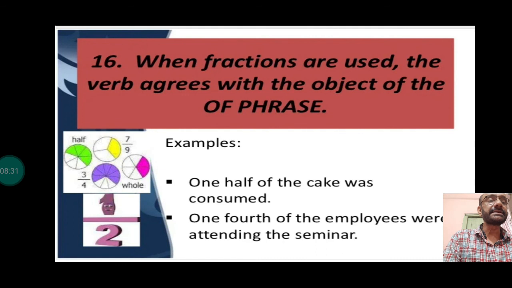Now rule number 16. When fractions are used, the verb agrees with the object of the phrase. 1/2 of the cake was, that is singular, because one cake we are talking about. 1/4 of the employees, now we are talking about employees, which is plural, hence it will take a plural verb. So in case of a fraction, you must think about the object whose fraction is being discussed. If the object is singular, the verb would be singular. If the object is plural, the verb would be plural.